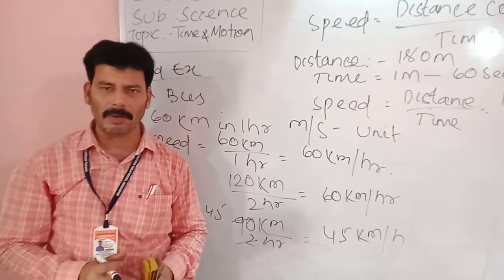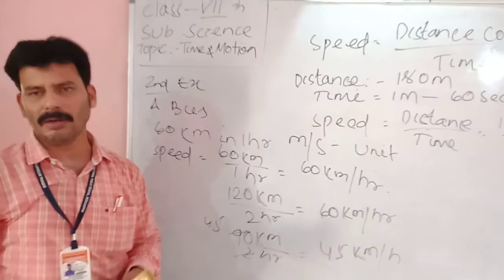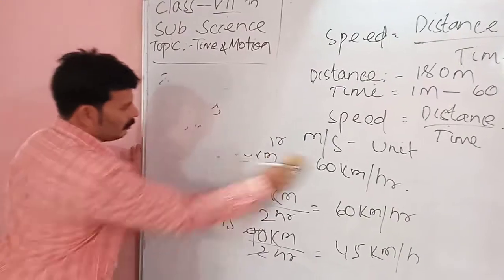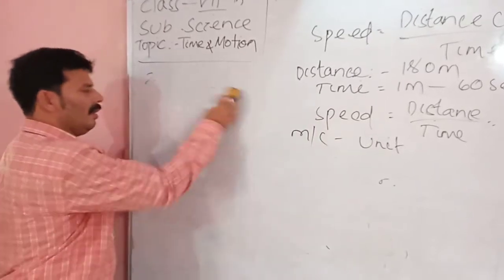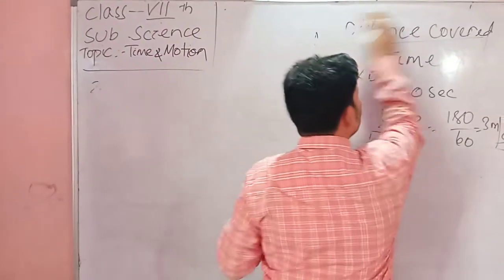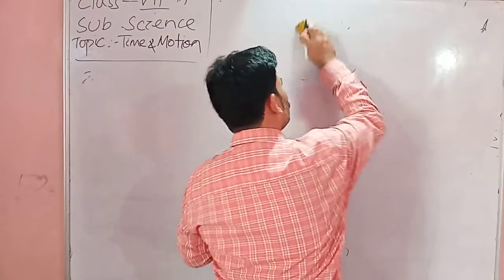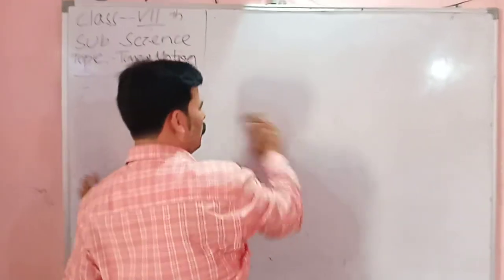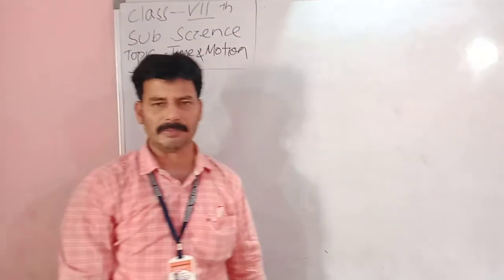Now we will come to know about uniform speed and uniform motion, and non-uniform speed and non-uniform motion. What is that? My dear students, as we came to know, speed is related to time and distance. So before knowing uniform and non-uniform, we must know what uniform is. Uniformity is not like the uniform cloth we wear. Uniform means similarity, as usual, a singular type, the same type.